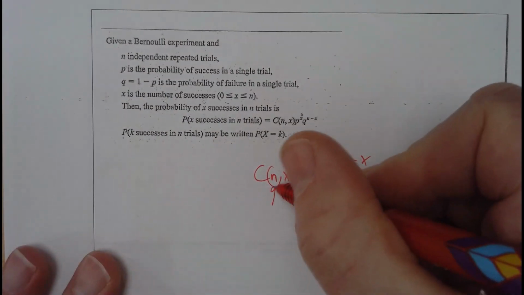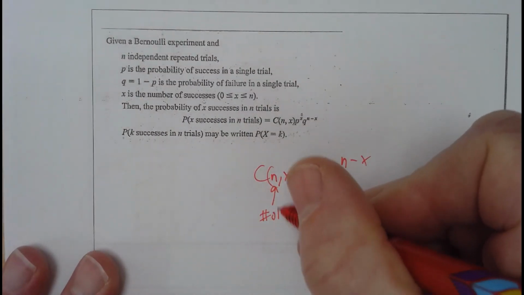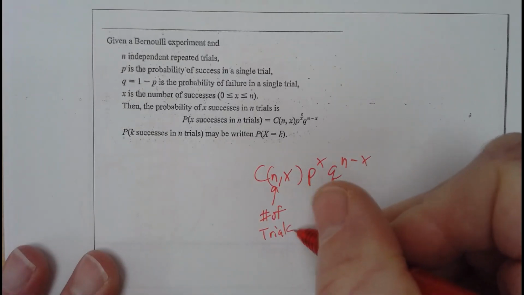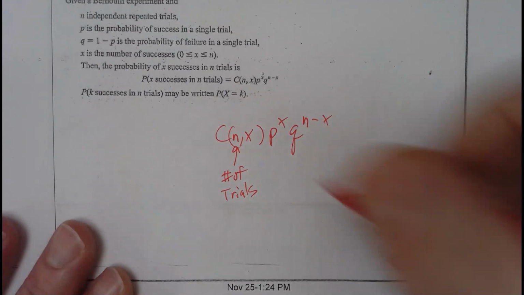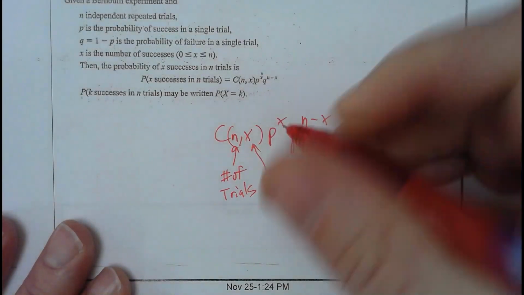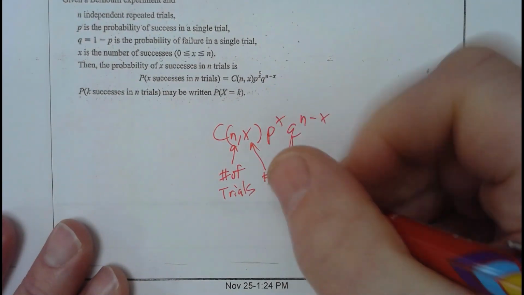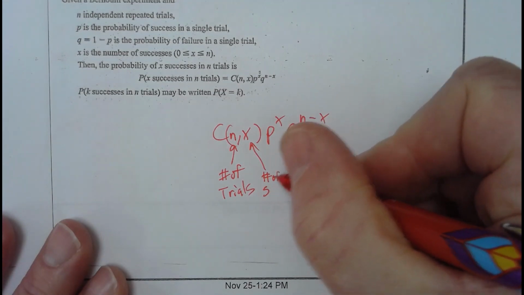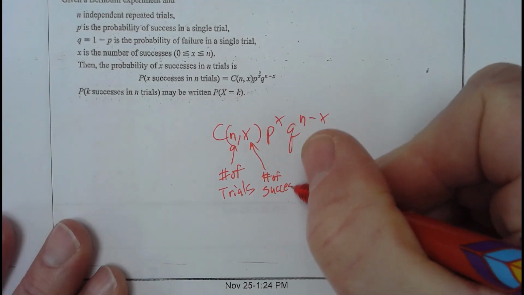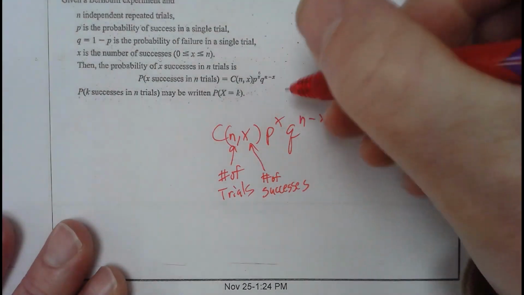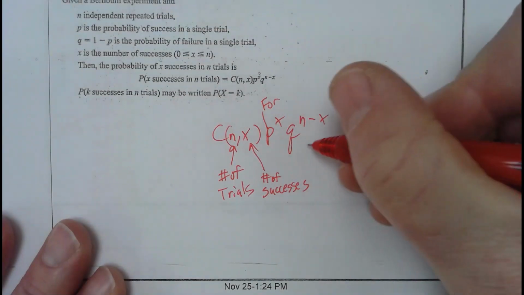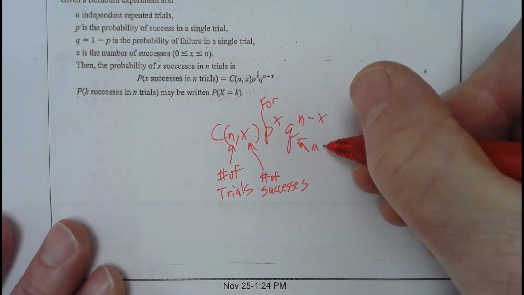So n is the number of trials, and our trials would be our plate appearances. x is the number of successes. Okay, P is the probability for, right? And Q is the probability against.